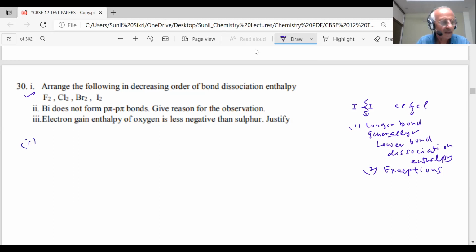So students, arrange the following in decreasing order. Decreasing means I2 will be the lowest. Then Br2, then Cl2. Br2 is more than Cl2.